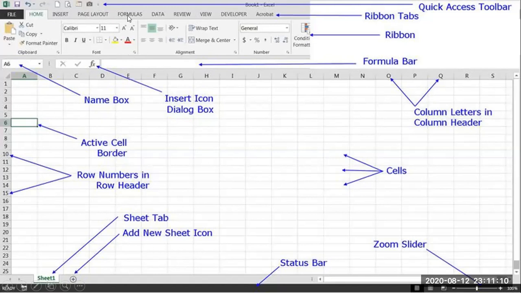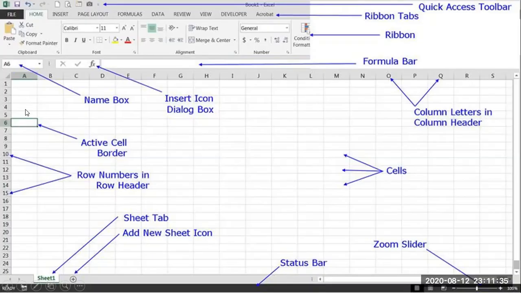These are the menu bars we have: File, Home, Insert, Page Layout, Formulas, like that. Different tabs are there. Here, two special things you have to notice. Here you can see one text box, and here another text box. This is called the Name Box.